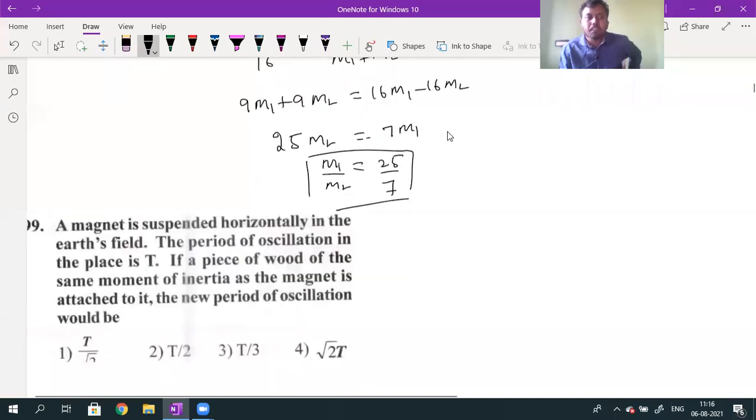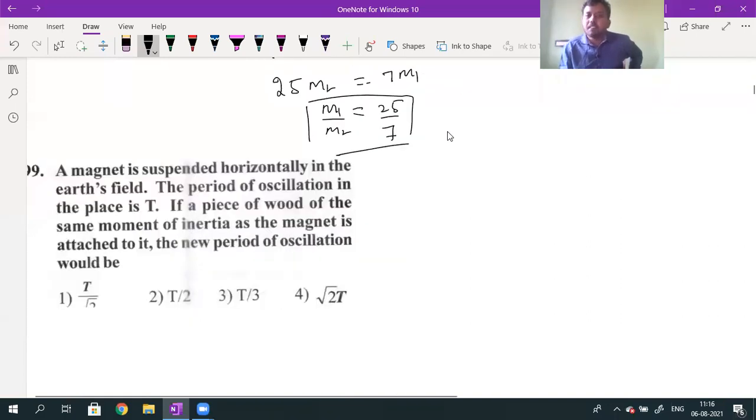Next question. The minus sign in minus 25 by 7 is meaningless. The minus sign does not represent anything here, because it is a ratio. A negative sign in a ratio will not represent anything. Even if you take M2 greater than M1, you will get the answer minus 25 by 7, and that minus sign represents nothing. Okay? So next question.